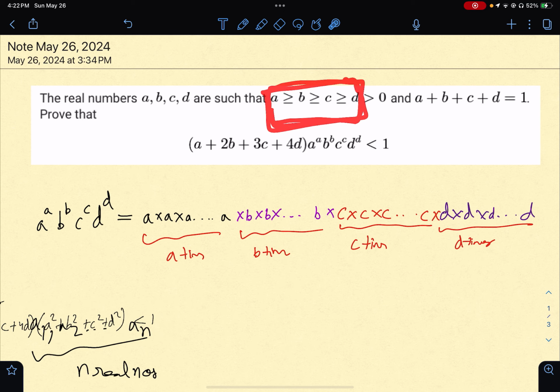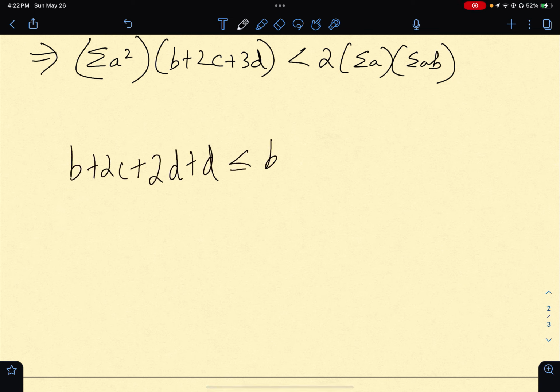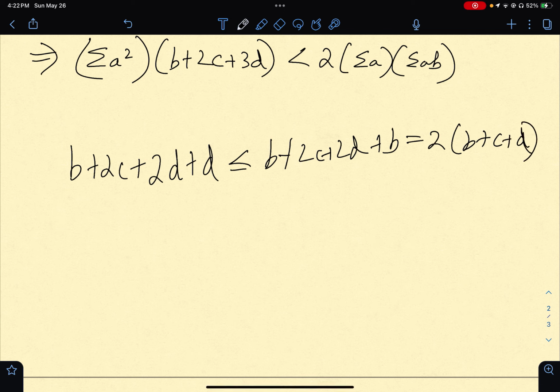After looking at this and that, I immediately realized that I have d less than or equal to b. So what this would mean is that b plus 2c plus 2d plus d is less than or equal to b plus 2c plus 2d plus b, which is nothing but this. So this is much nicer. So what I've done is I've sent d to b. That is how you can pictorially think of it. That's the imagery which comes to mind, sort of an interpretation.